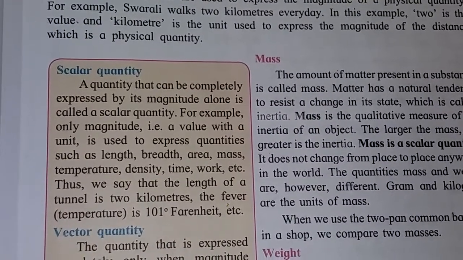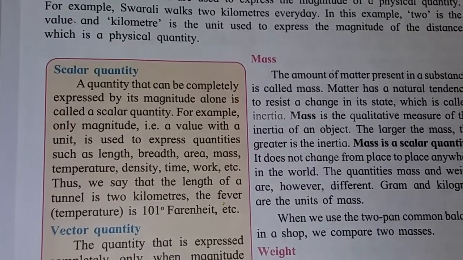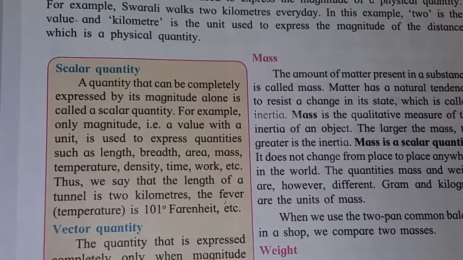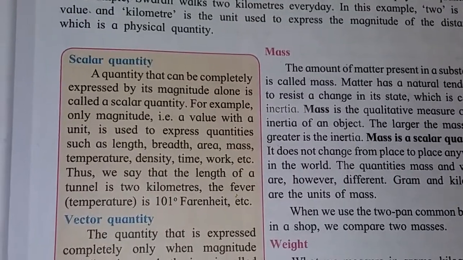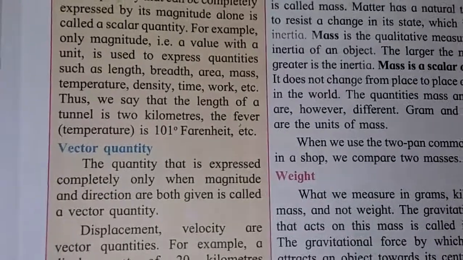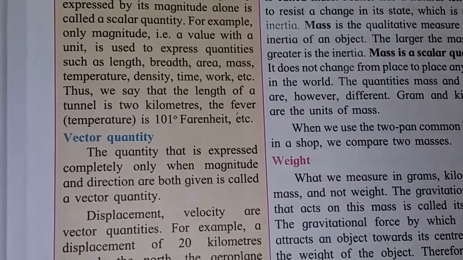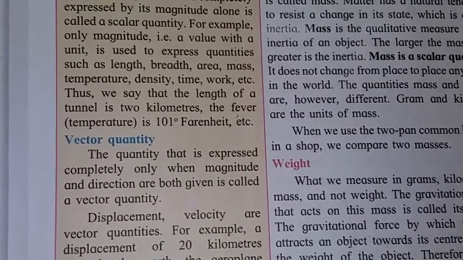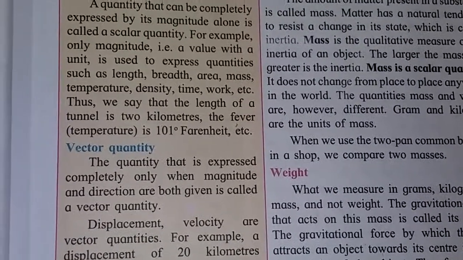Similarly, we say time between two trains is 2 hours. 2 hours is also a scalar quantity. Next, vector quantity. The quantity that is expressed completely only when magnitude and direction are both given is called a vector quantity.